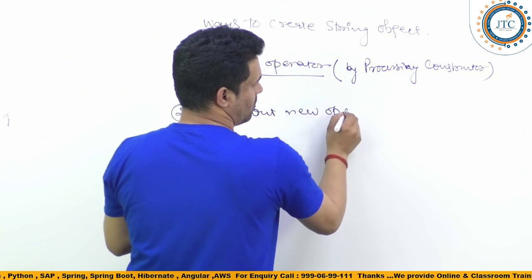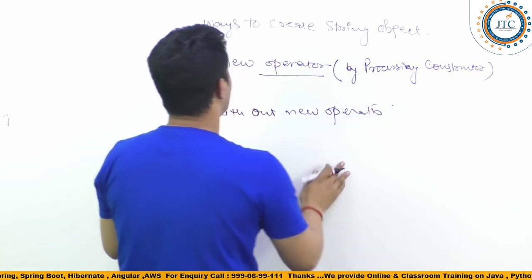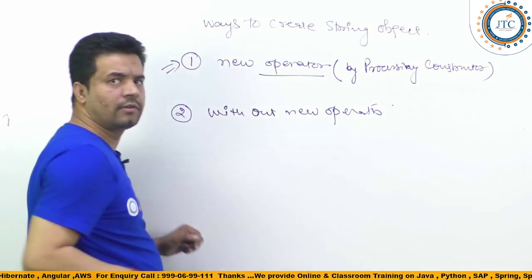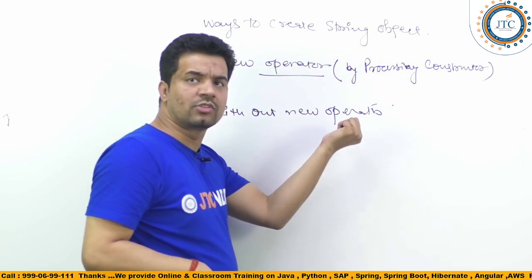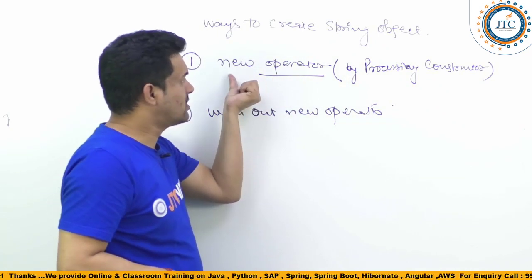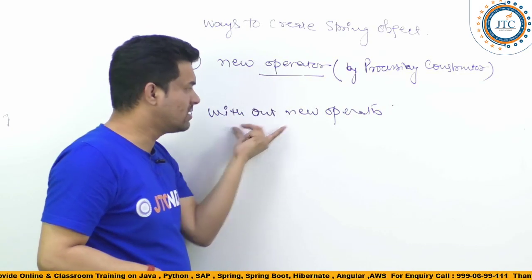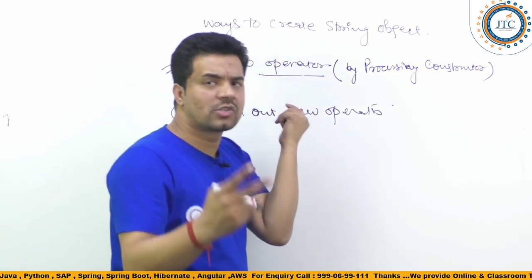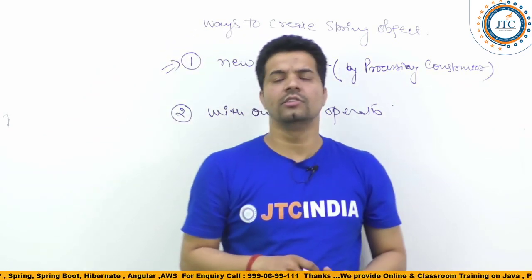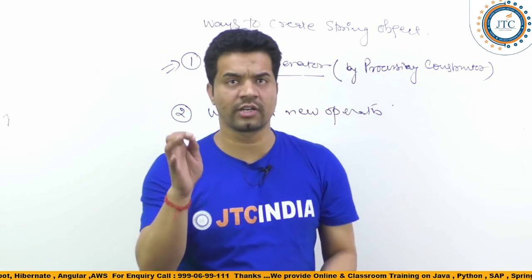Second one is without the new operator. So one is with the new operator and the second one is without the new operator. These two ways are there to create the string object.